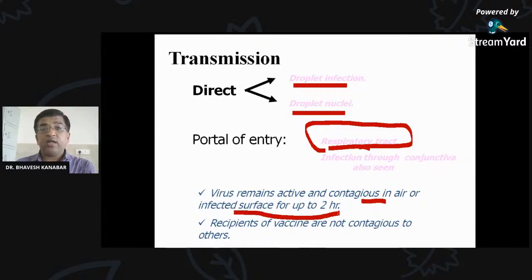So this virus remains in the air for 2 hours, and it can remain on an infected surface up to 2 hours. If I am suffering from measles and I sneeze right now, whatever sneezing secretions there are will come into contact with the table as well as the laptop surface. If any person touches the laptop surface or the table within 2 hours of my sneezing, it can come into contact with the hand of that person, and that person becomes infected when the hand touches their mouth or nose. Recipients of vaccines are not contagious to others.